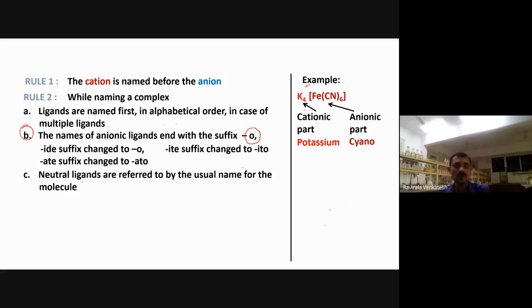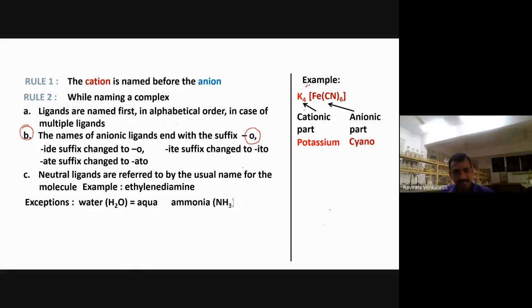Next, C. If you observe, what about the neutral ligands? Neutral ligands are generally referred to by their general names only. Whatever the given name is, that name only we use. We don't modify that one. For example, ethylene diamine is there. We use ethylene diamine only. So what is ethylene diamine?